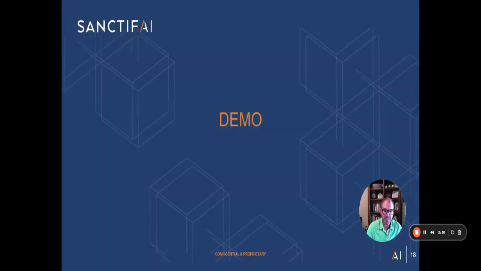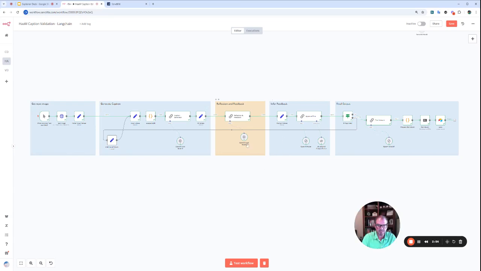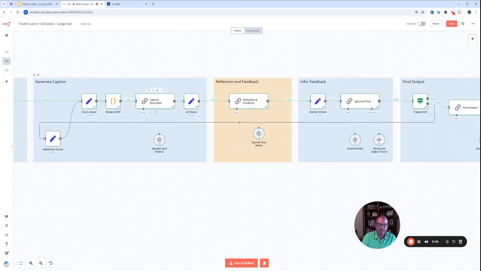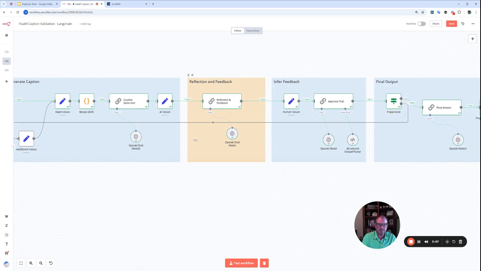So let's take a look at this in action, and you can see how easy it is to get human intelligence into your applications. So here's a chain right here. In this chain, we have a caption being generated from an image that is being sourced. We have OpenAI creating a caption, and we have a second model that's reflecting on the caption that was created by the first and adding any feedback.